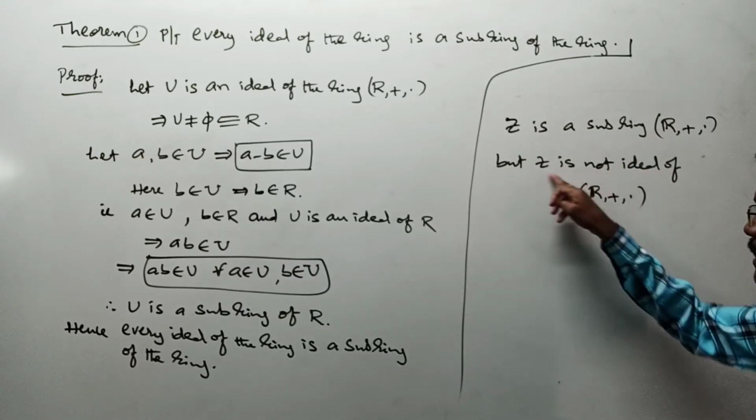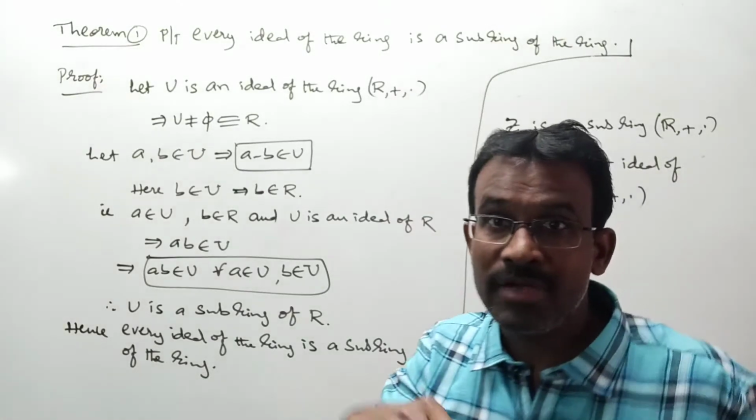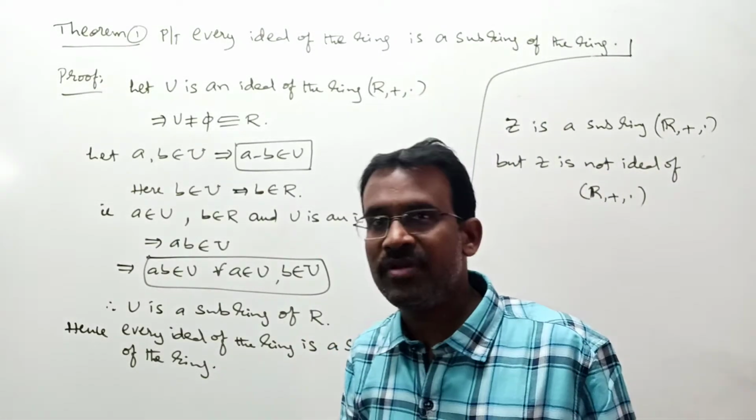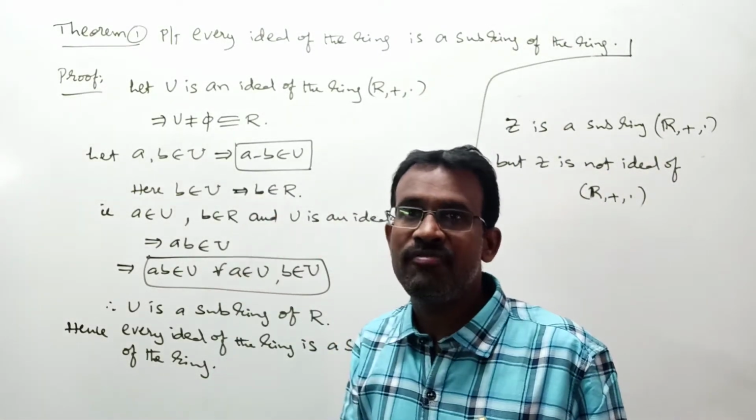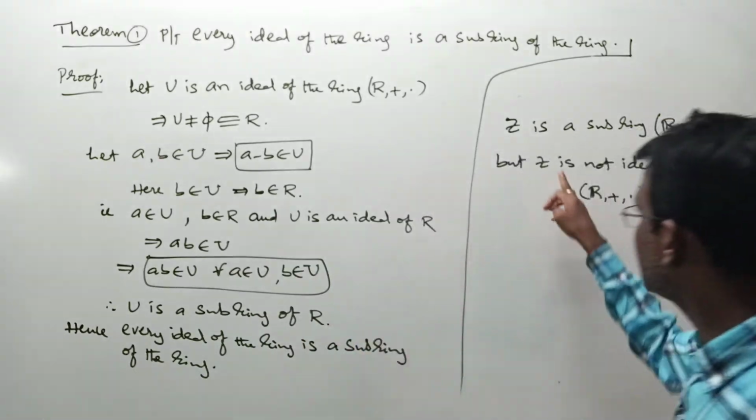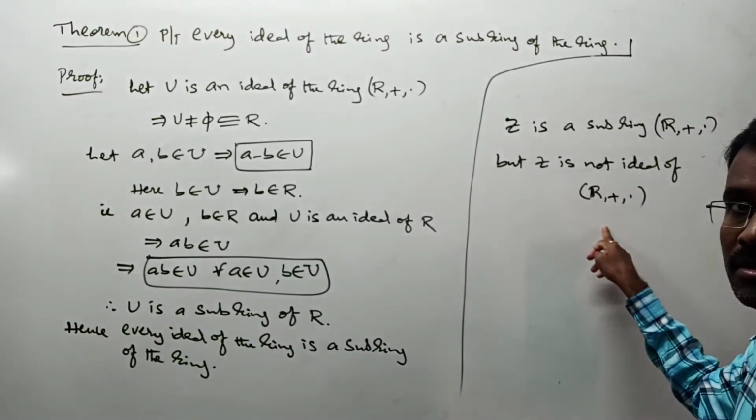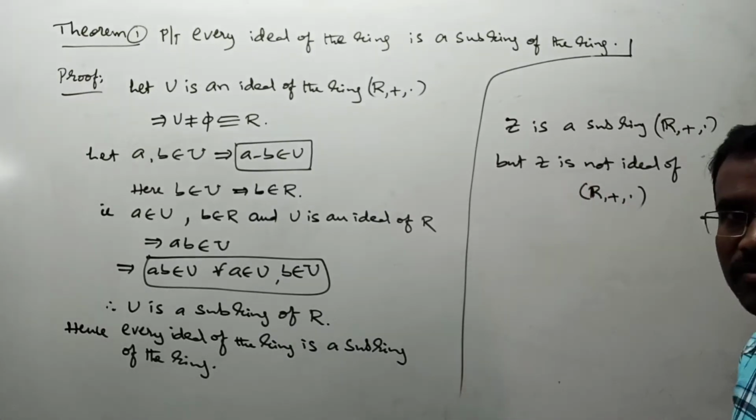Why does this fail? Already, in the example I explained while defining the ideal, I gave one example for not an ideal. This is the same example I gave, right? There the left ideal, right ideal condition fails, right?